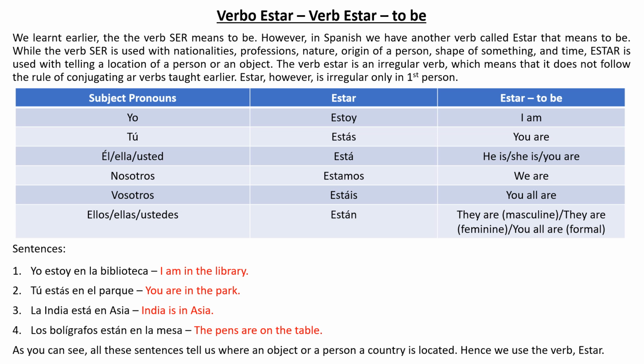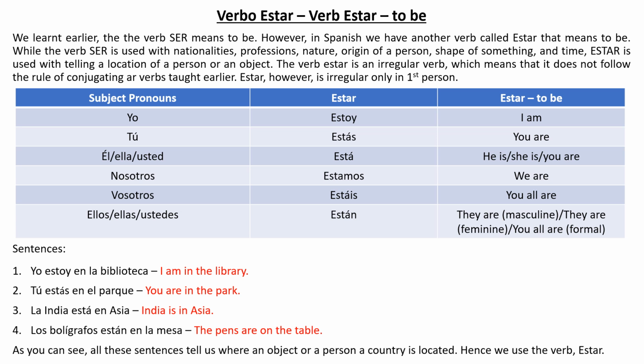Now our screen says Verb Estar, to be. Now we learned earlier that the verb ser means to be as well. However, in Spanish there is another verb which is to be, and that verb is called verb estar. We learned in our earlier classes that verb ser is used when we want to talk about what profession we are in, what is our nationality, and etc. However, verb estar does not function like this. Verb estar is mostly used when we want to talk about somebody's location.